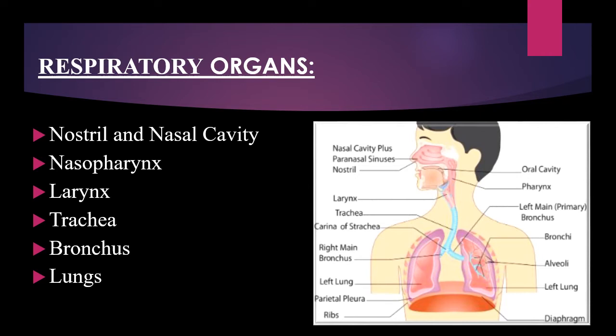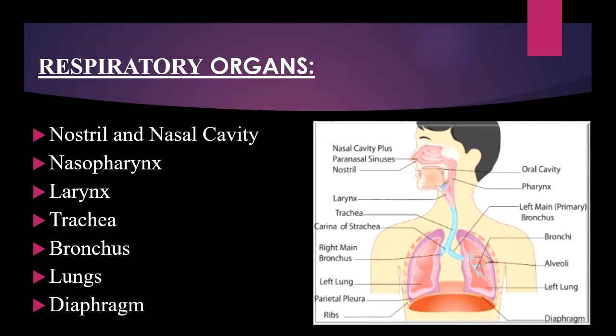There are two lungs in a human body. One is the right lung and one is the left lung. After lungs, the last portion of this respiratory system is the diaphragm.